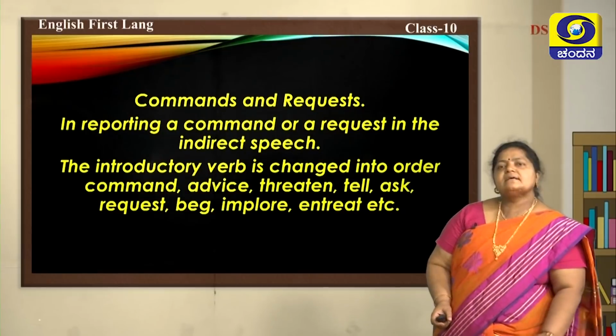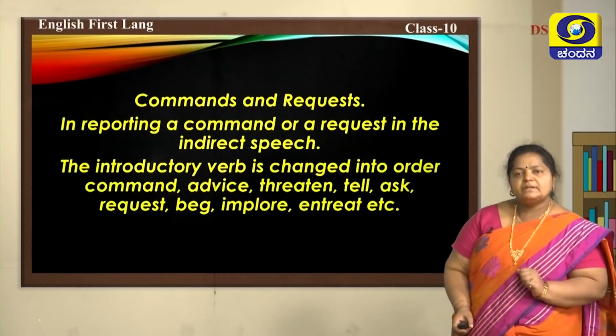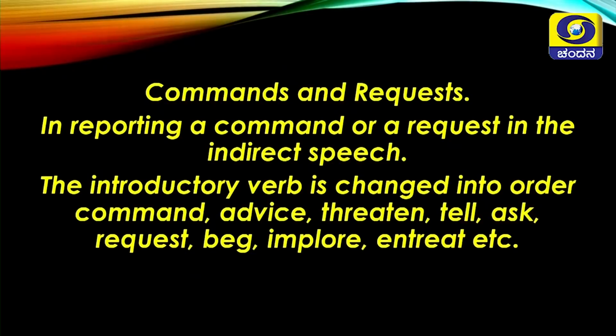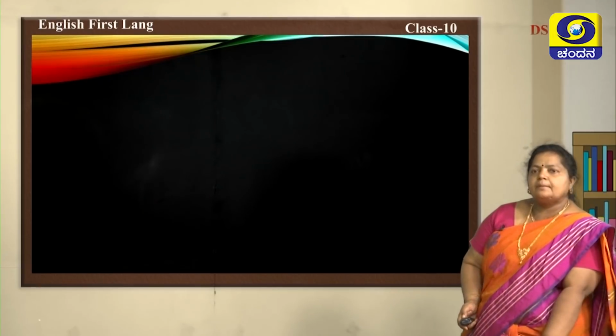Now, commands and requests. This is all about imperatives. In reporting a command or a request in indirect speech, the introductory verb is changed into order, command, advise, threaten, tell, ask, request, beg, implore, entreat, etc. Let us see the example.